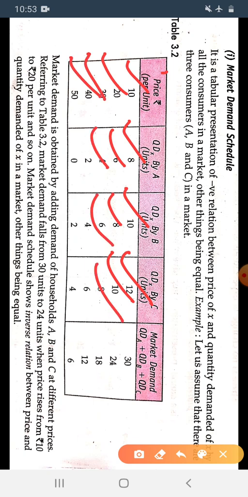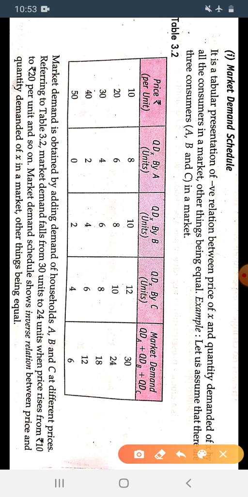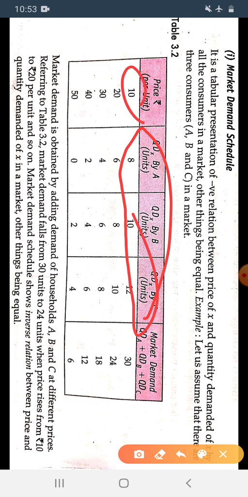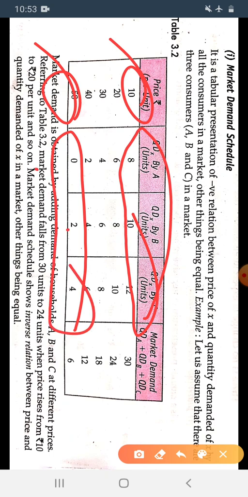When price is 40, it is 2, 4, 6. And when price is 50, it is 0, 2 and 4. So it shows that when the price falls, the demand of the consumer rises. See the difference. The demand rises when the price is 10, and when the price is 50, the demand is 0 to 4. The demand will fall.